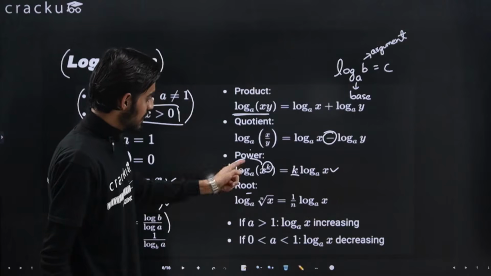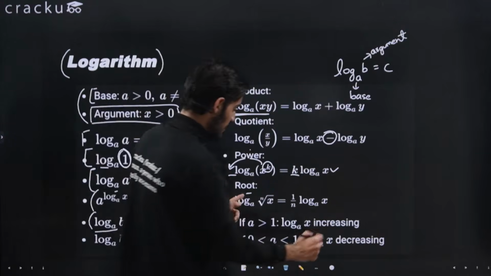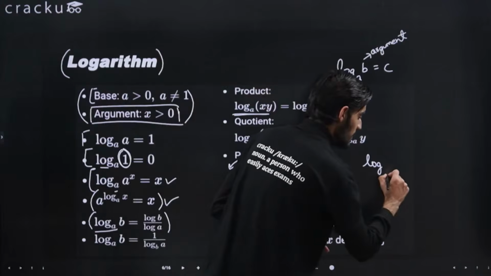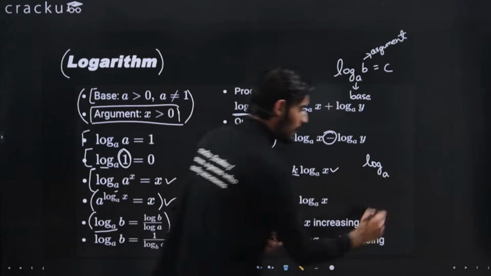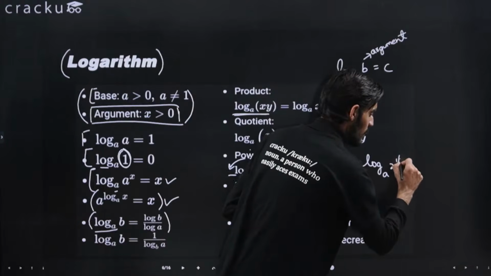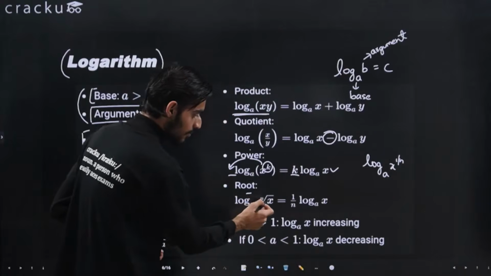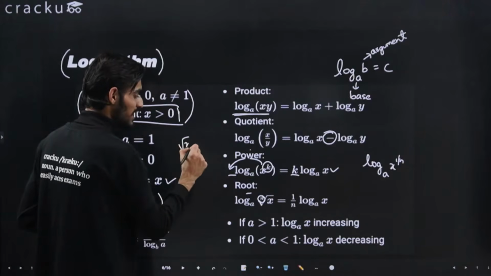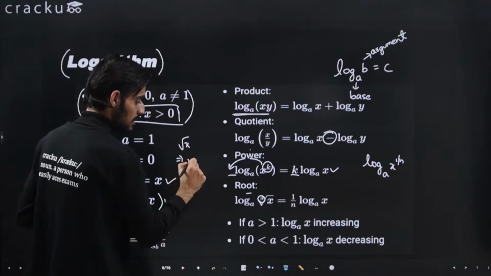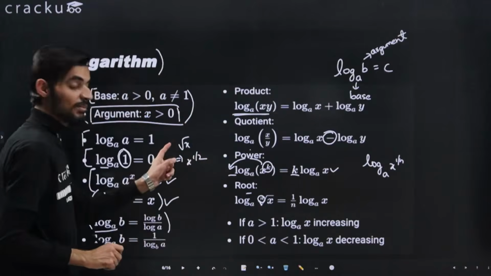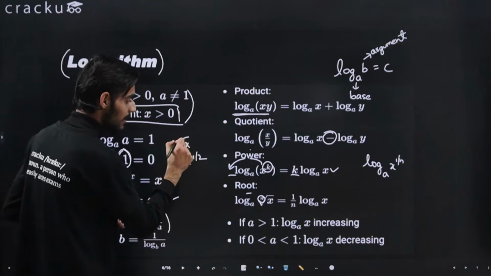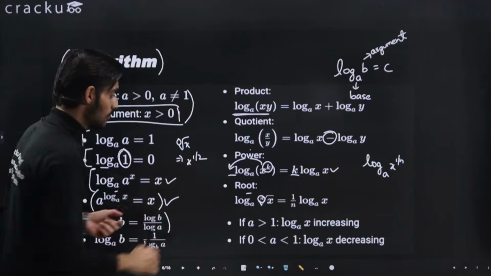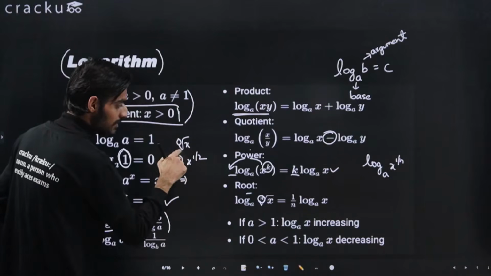This I think we can understand with the help of this power rule only, that log with the base a and x raised to power 1 by n, right? This basically means that the power is n. So generally we write root x. Root x means, because this is 2 only, right? If there is any power that is apart from 2, then we have to represent it here. But if nothing is written, we assume that it is under root, that is power 2. So basically if something is written like this, then we write it as this.